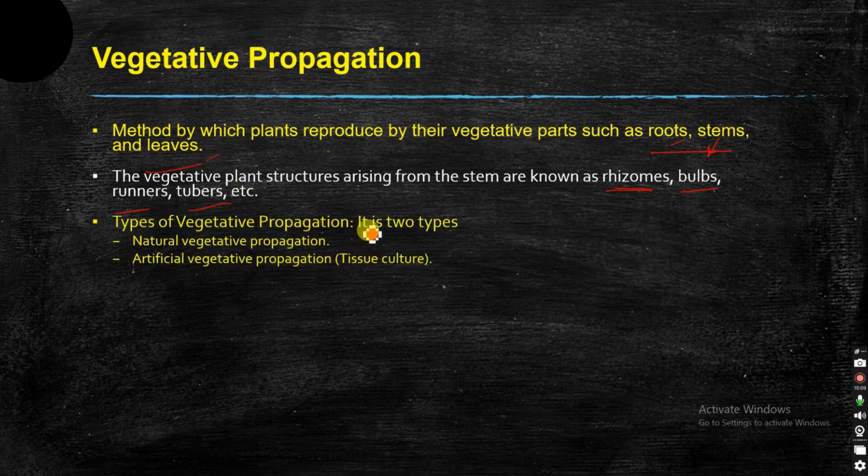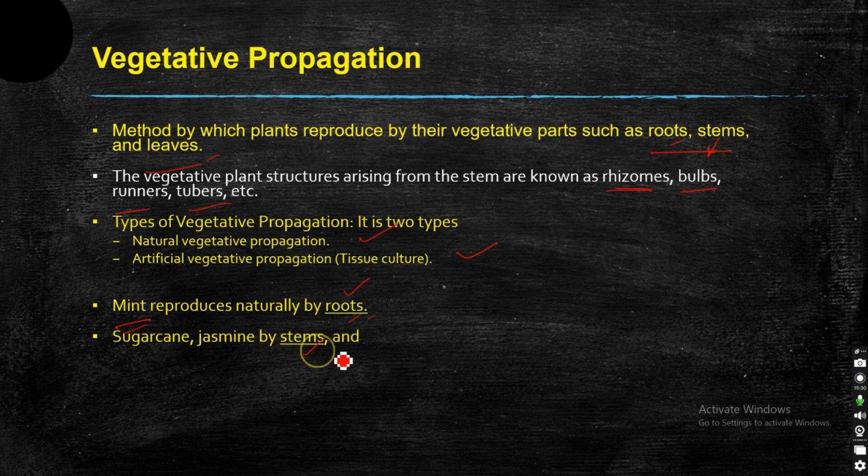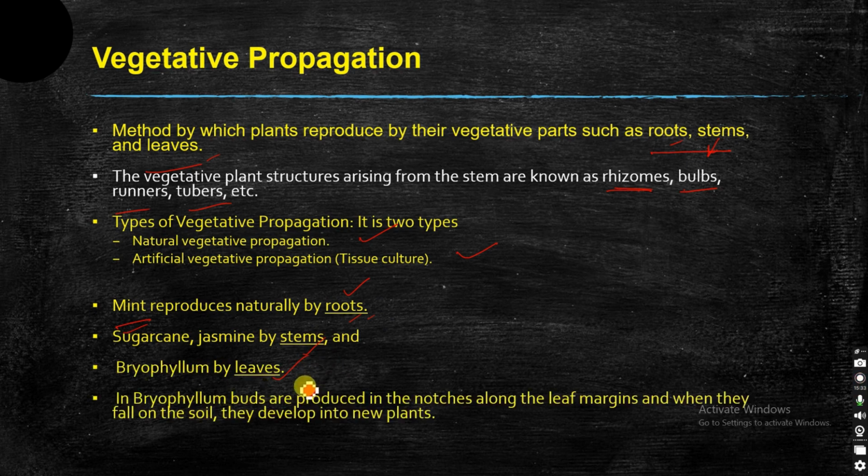Now, two types of vegetative propagation, as we have discussed earlier. One is natural, where the plants naturally undergo vegetative propagation, and the second one is artificial vegetative propagation, which is done through the intervention of humans. Through roots, we have the example of mint. Mint reproduces through the roots, then sugarcane and jasmine by the stems, bryophyllum by the leaves. If you have seen bryophyllum leaves, you can see small buds in the leaves, right? From these buds small plants arise, and once this falls off on the ground, it will give rise to a new bryophyllum plant. So that's vegetative propagation through leaves.